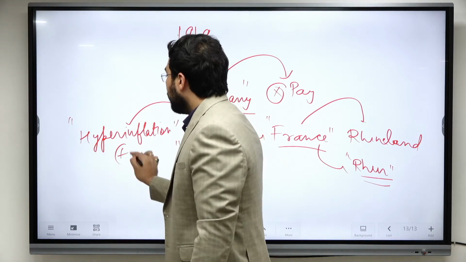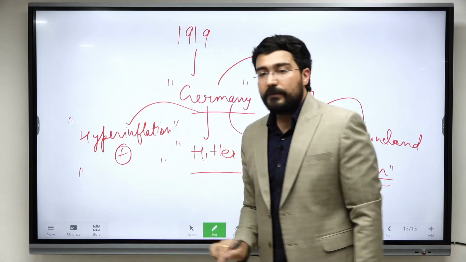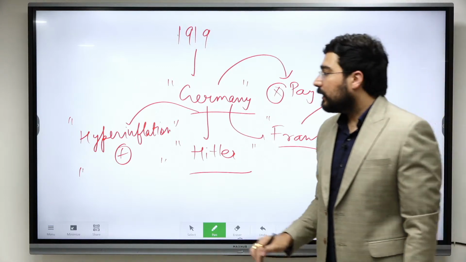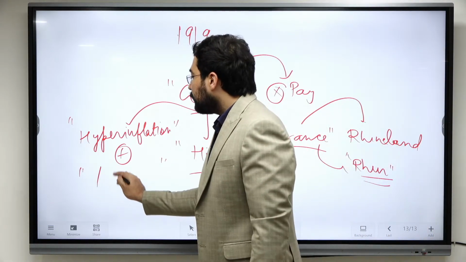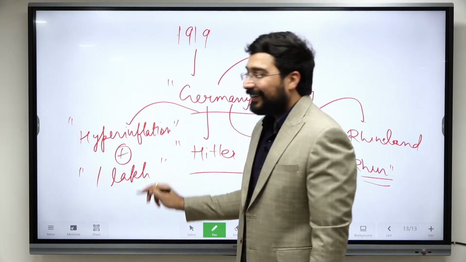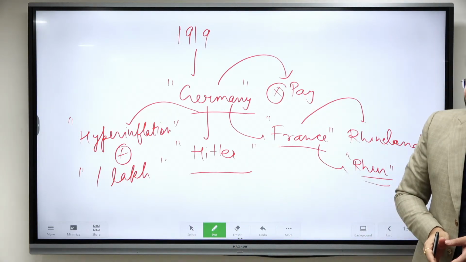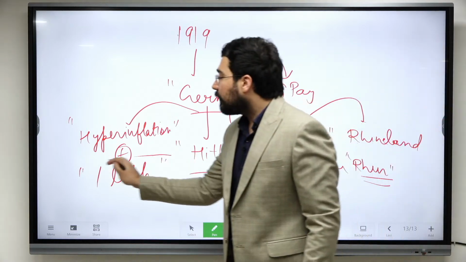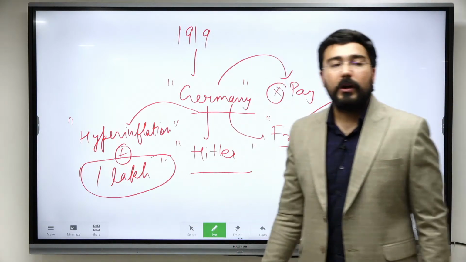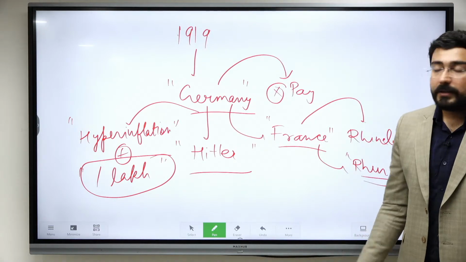Along with this, there was one condition put on Germany: their police force was limited to 1 lakh, for the whole country. So with 1 lakh people, how can they take care of law and order?